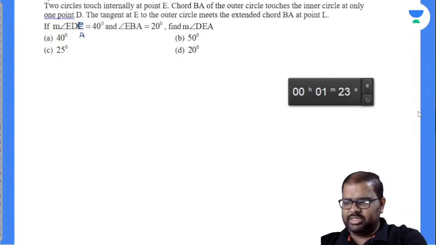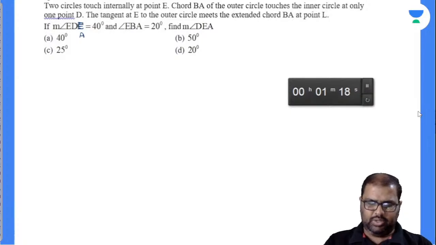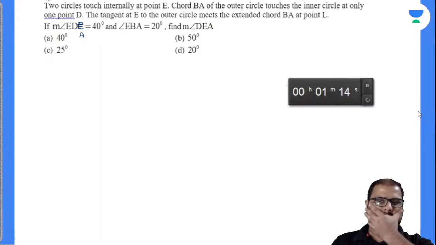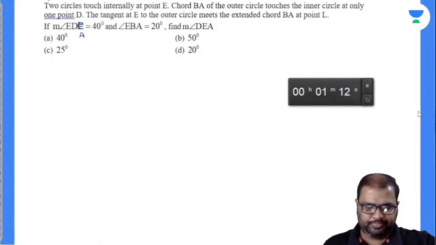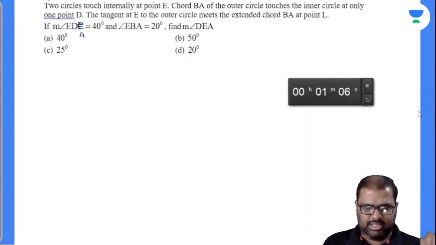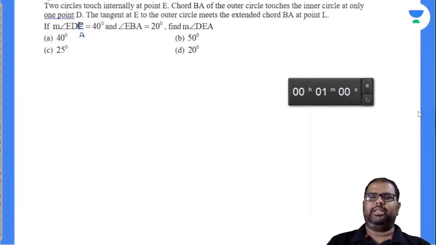I got a question in GMAT examination, but the same question was asked in CAT also in 2018. Let's see, that was so many years back. What is the answer for this? You have to draw the diagram, and the recent updates or developments in CAT are this only, right? They are not giving diagrams. You have to draw the diagram and then you have to find out the answer.